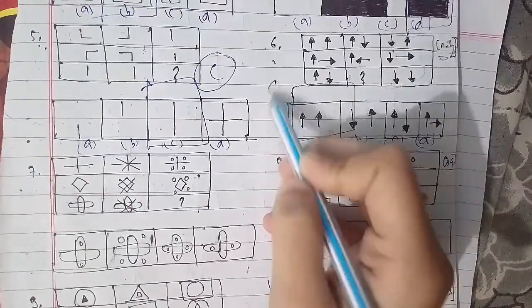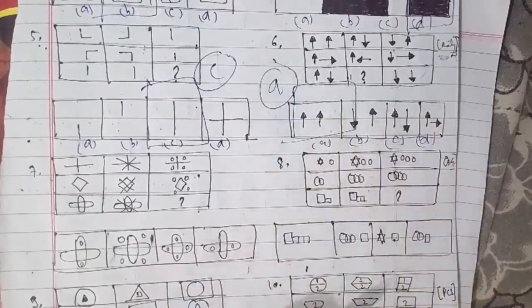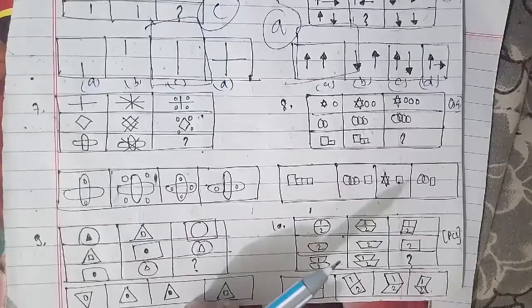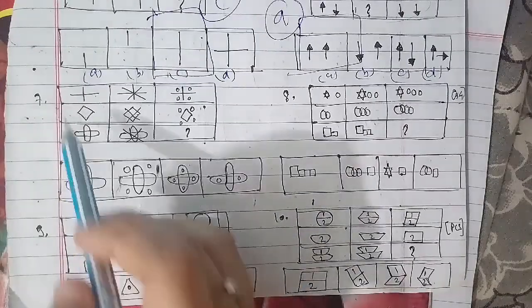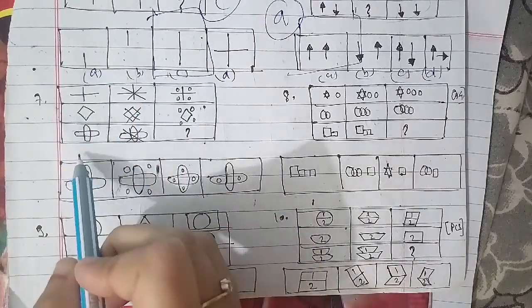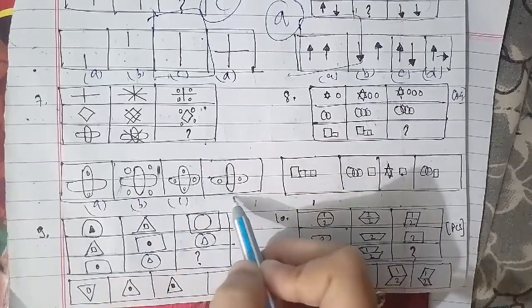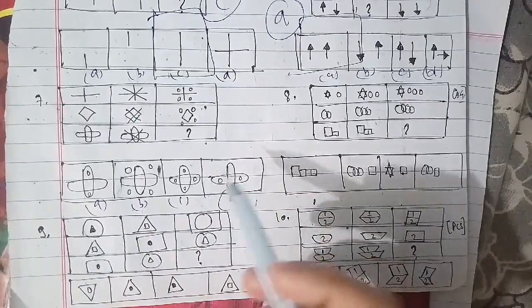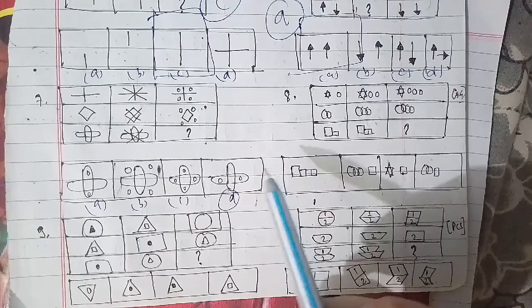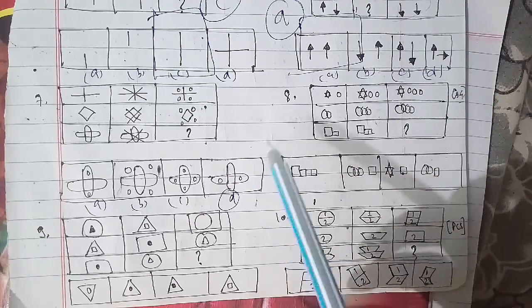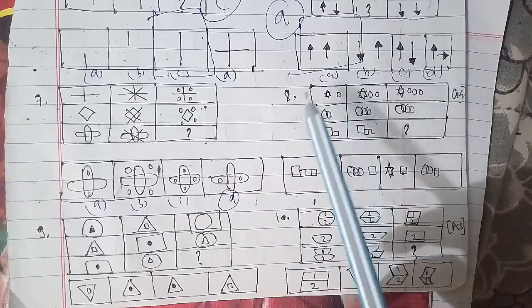As we move from the first to the second figure in a row, the figure gets intersected by two mutually perpendicular lines. In the next step, dots appear at the ends of these lines and the lines disappear, giving the third figure. So the answer is figure B, the right answer for this question as well. Next we have the eighth figure.